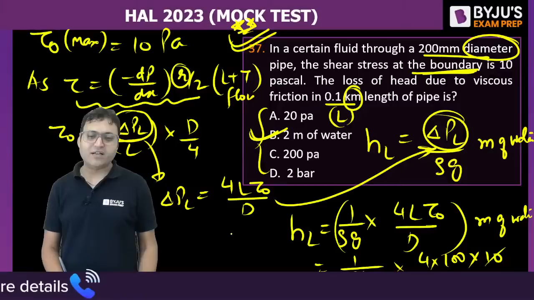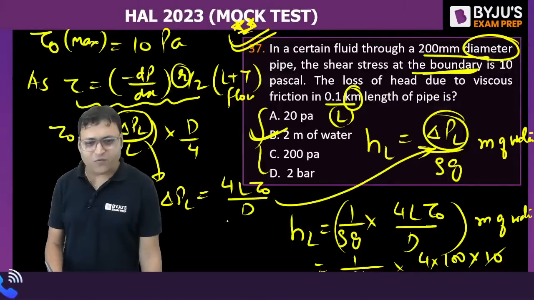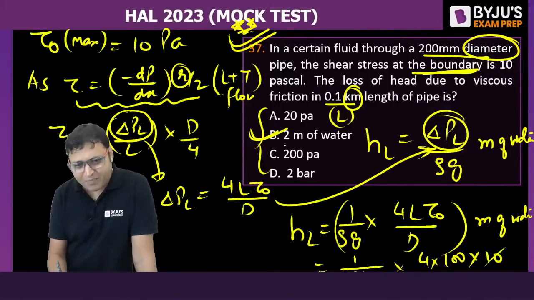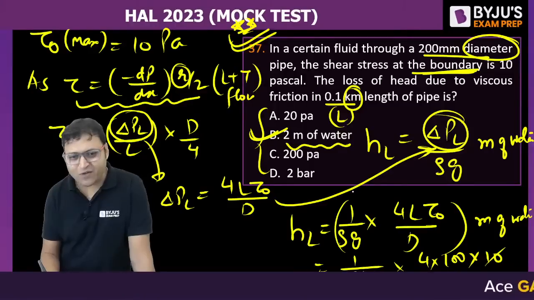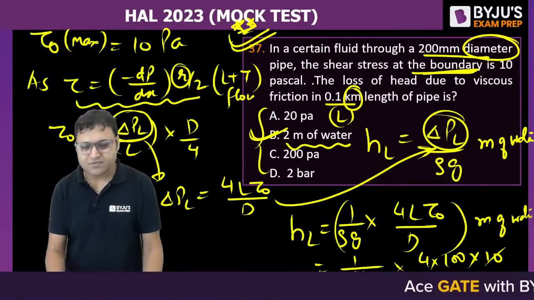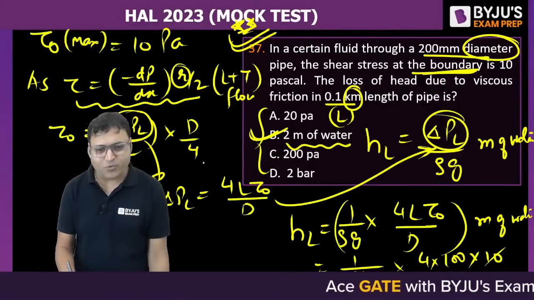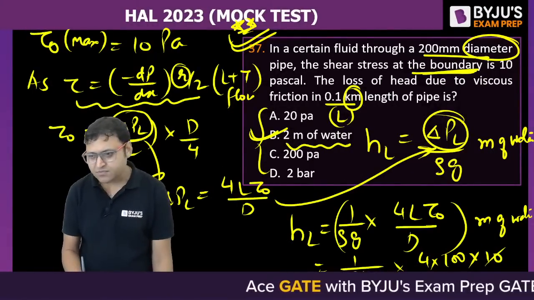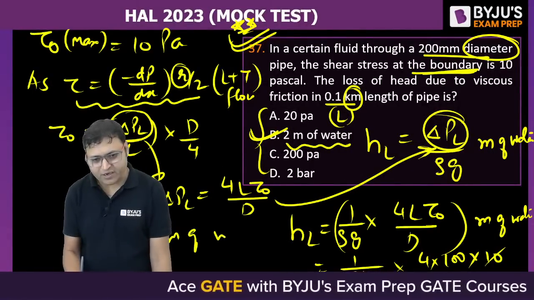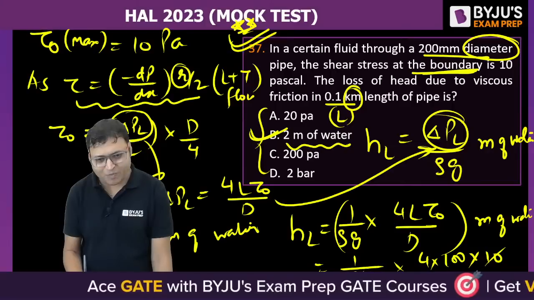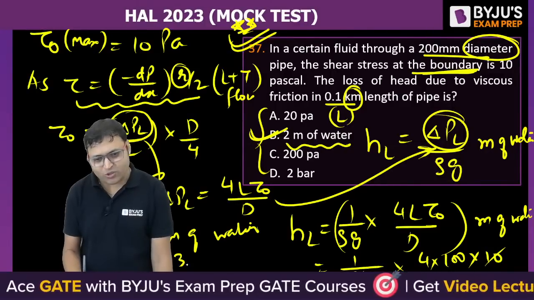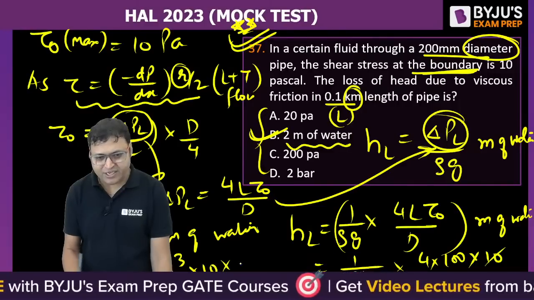2 meter of water. What is the value of 2 meter of water in Pascal? If you want to convert it into Pascal, then 10 to the power 3 into G into 2.